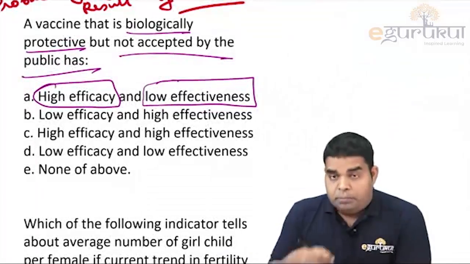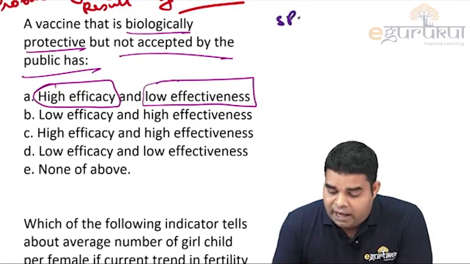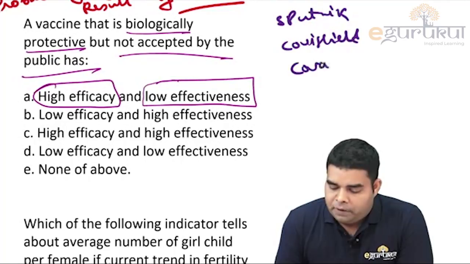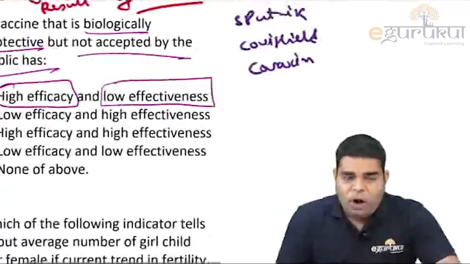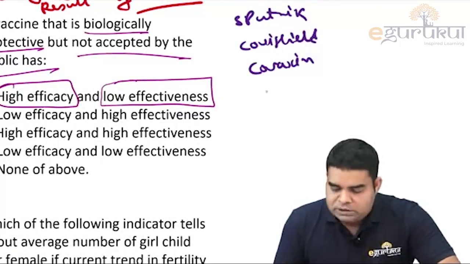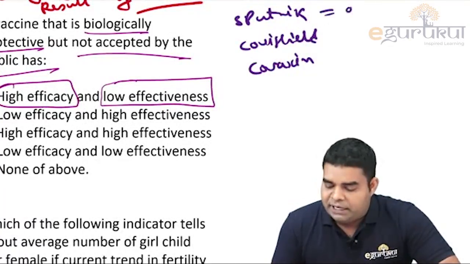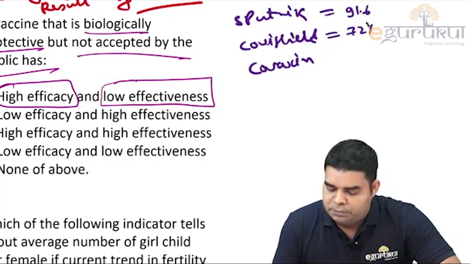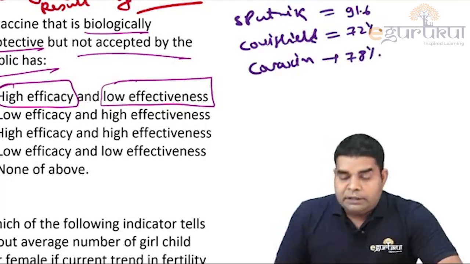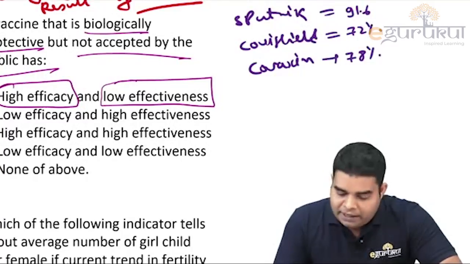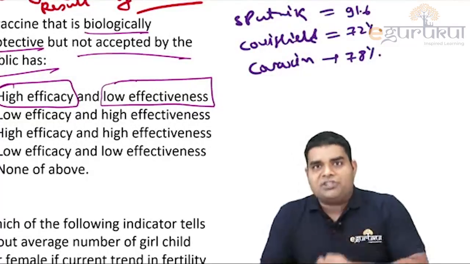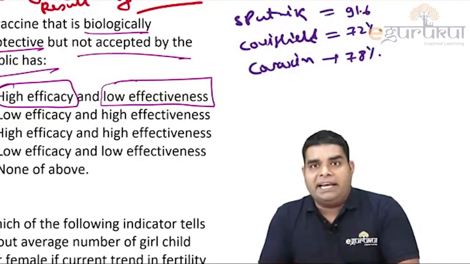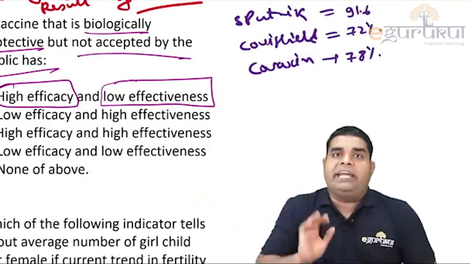And because we know that there is data regarding Sputnik, Covishield, and Covaxin, and Johnson and Johnson, Pfizer, Moderna, everyone has given the efficacy. What does this efficacy mean? Suppose Sputnik has an efficacy of around 91.6, Covishield has around 72%, and Covaxin has around 78%. So if 78% is the efficacy, it means that people who take the vaccine have 78% less chance of developing fever or getting hospitalized as compared to those who did not take the vaccine.